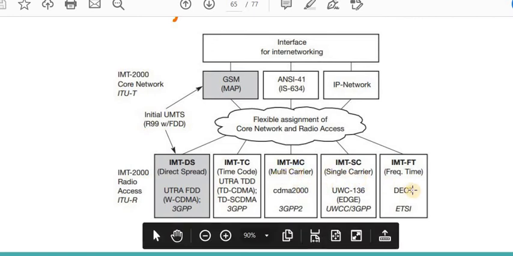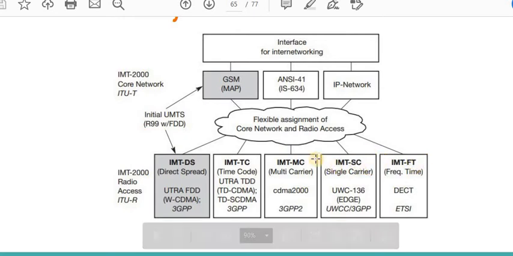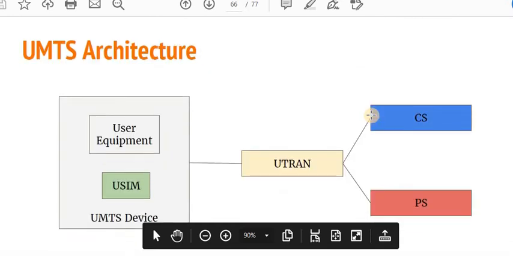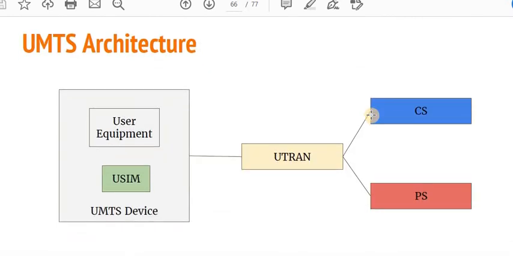There were other evaluations performed over the IMT standard, like IMT-SC and IMT-FT, but the successful one is IMT-DS, direct spread spectrum, which is utilized by UMTS inside the GSM network. So what is the UMTS architecture? The UMTS architecture is made up of, as you can see, 3 blocks.